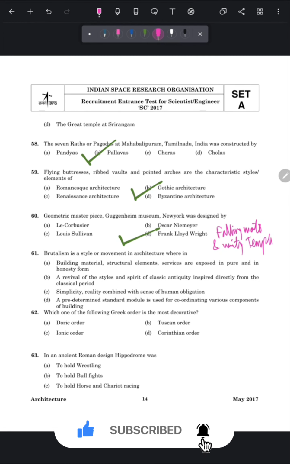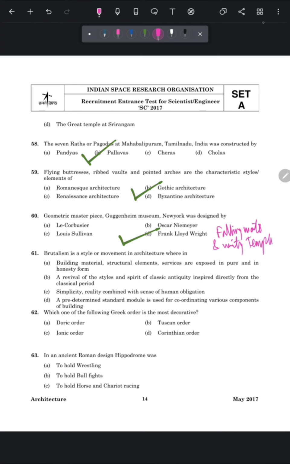Our next question is brutalism is a style or movement in architecture wherein. So friends, brutalism is an architecture style and it was started by Le Corbusier in 1950. And brutalist buildings are characterized by minimalistic construction that showcase the bare building material and its structural elements.